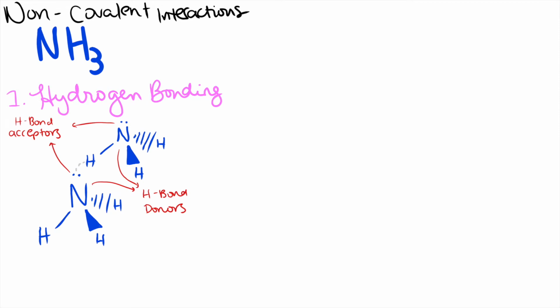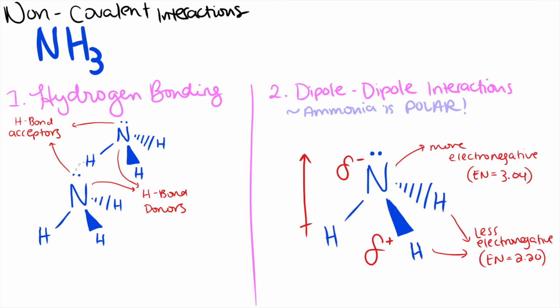Ammonia can make hydrogen bonds with itself because the three hydrogens bonded to the central nitrogen atom allow the nitrogen to act as a hydrogen bond donor, while the lone pair of electrons on the nitrogen atom can serve as an H-bond acceptor. Also, because of the electronegativity difference between hydrogen and nitrogen, with the delta EN equaling 0.84, ammonia is a polar molecule. Since the nitrogen is more electronegative, it will bear a partial negative charge, while the hydrogens will bear a partial positive charge.